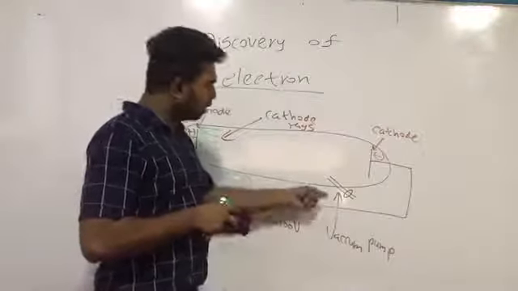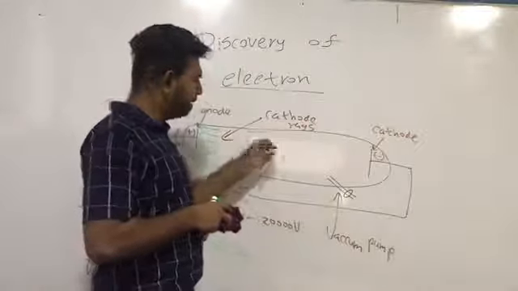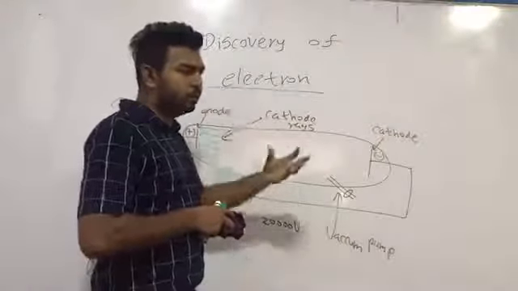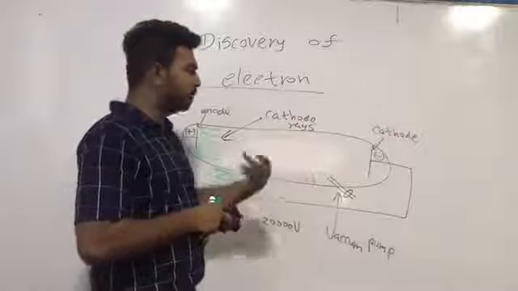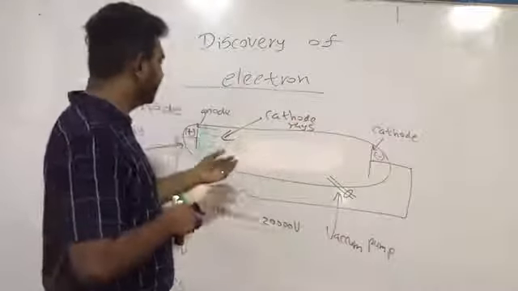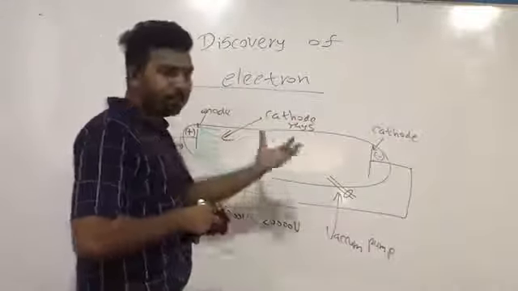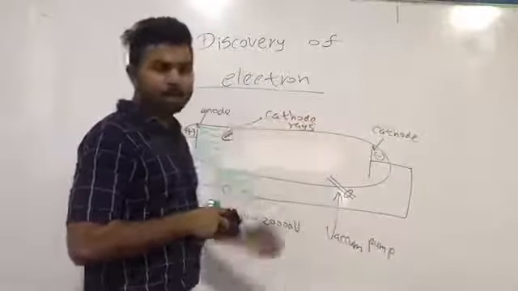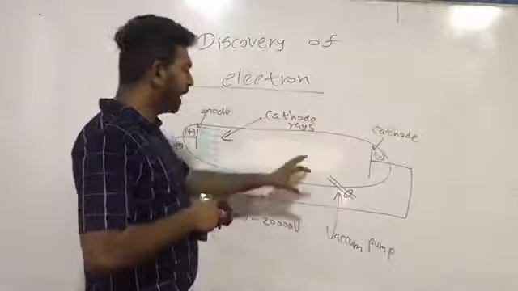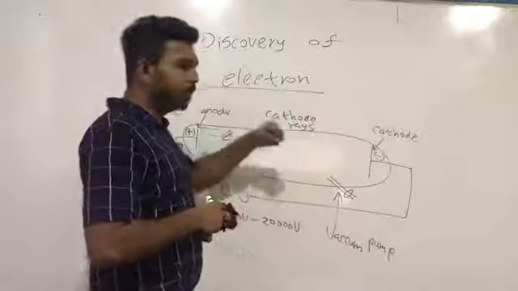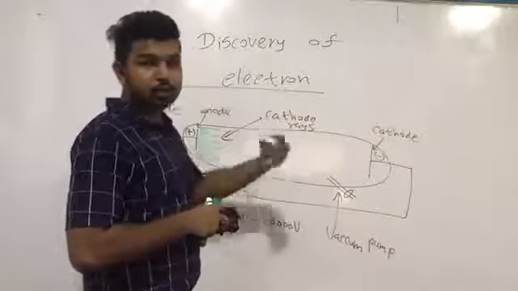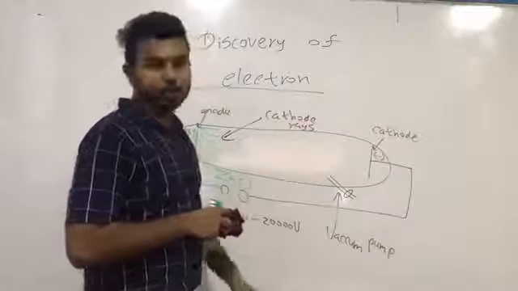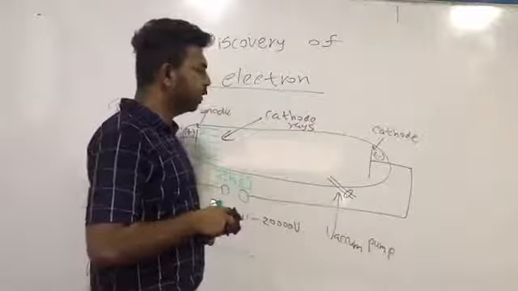We have to remove air particles inside this tube. Otherwise, we won't be able to identify the rays. If rays were generated inside this tube, we would be unable to identify them. So for confirmation of the conclusion, we have to remove all the air particles inside the vacuum tube. That's why we use the vacuum pump.